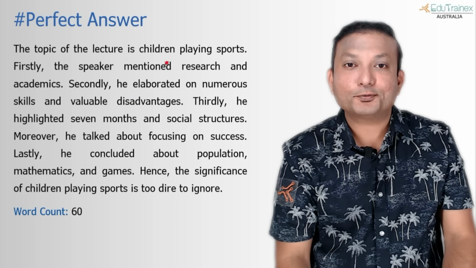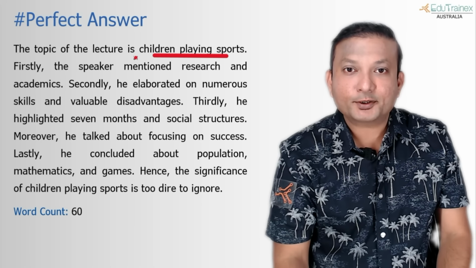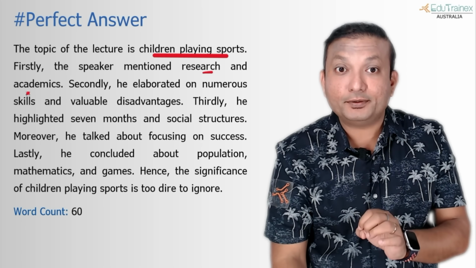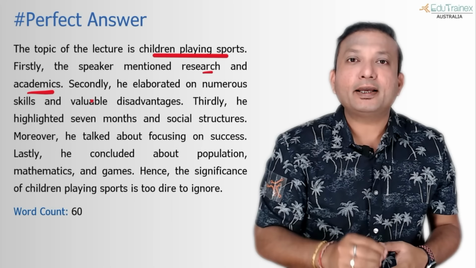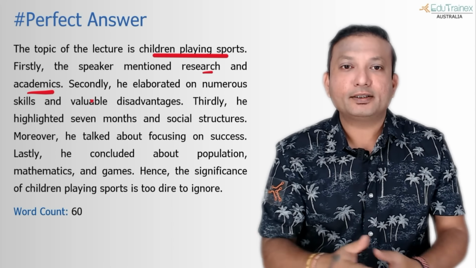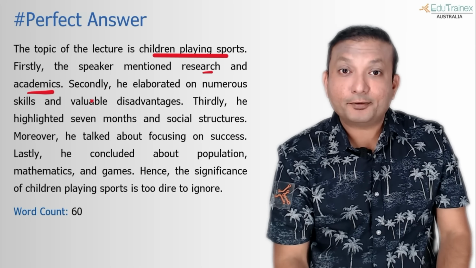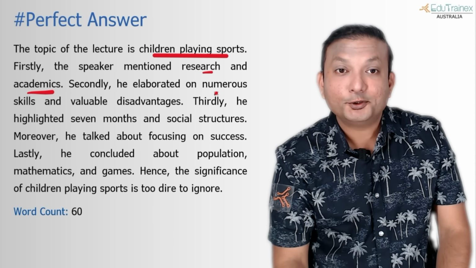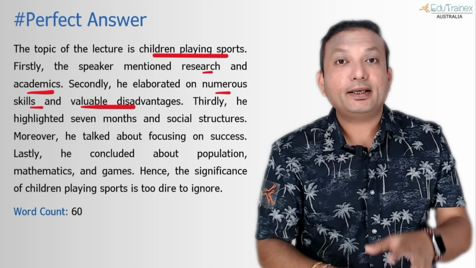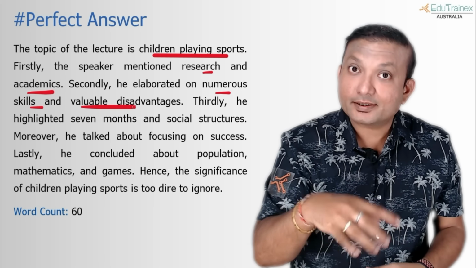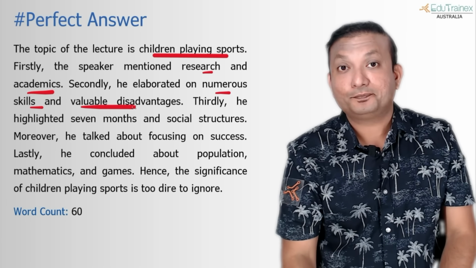So as you can see, first one was children playing sports, perfectly fit here, no grammar problem, nothing. The next one was research and academics, shorter keywords. The problem with the previous keyword based templates I showed you is every line you are using just the keywords, this, and this, and this, and that. So that becomes the problem. So if you break that pattern like we did, elaborated on what? Numerous skills and valuable disadvantages. Now this results in a longer phrase which the AI is not 100% able to detect. And this is still a combination of adjective noun and adjective noun, but it can be treated as a phrase.